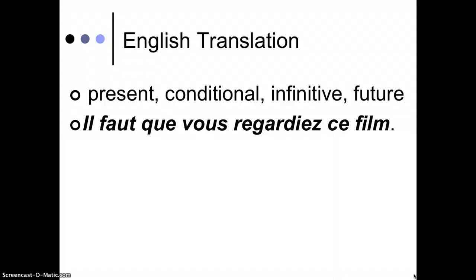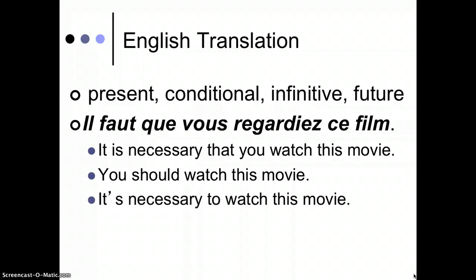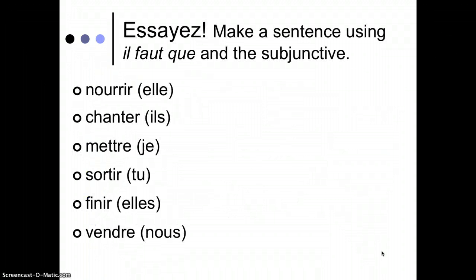Here's the statement. Il faut que vous regardiez ce film. So it is necessary that you watch this movie. You should watch this movie. It's necessary to watch this movie. You'll have to watch this movie. So you can kind of see here, this is the present tense. Here, this is almost the conditional. Here's our infinitive. This is almost a future situation. So it has a lot of different translations into English, which makes it a little bit harder to recognize.